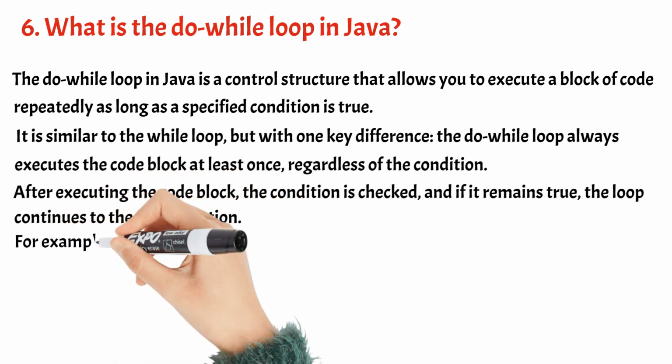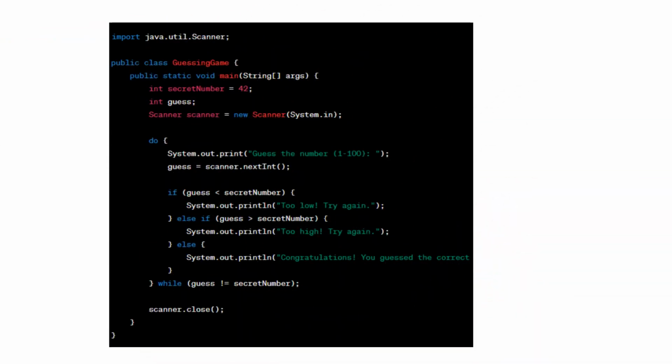In this example, the program generates a random secret number 42 and asks the user to guess the number. The do-while loop continues until the user guesses the correct number. If the guess is lower than the secret number, the program displays "Too low. Try again." If the guess is higher, it displays "Too high. Try again." Once the user guesses the correct number, the program displays "Congratulations. You guessed the correct number."